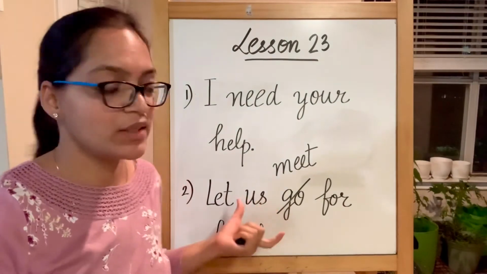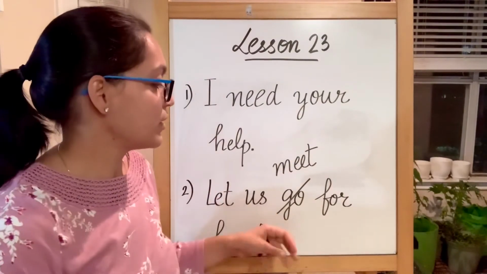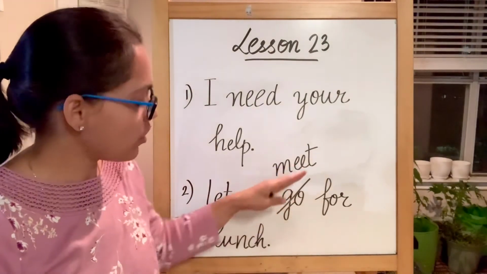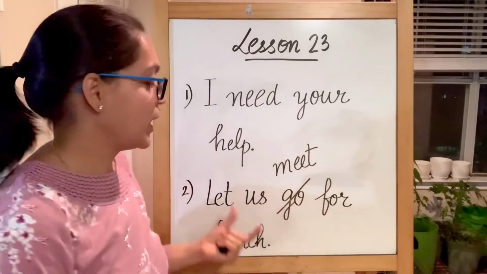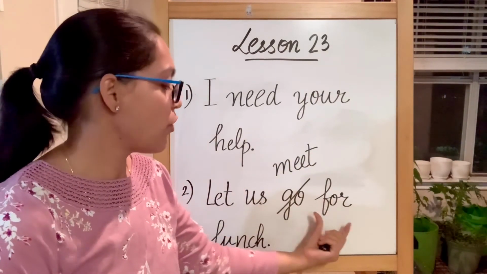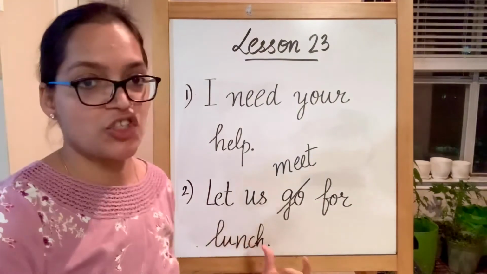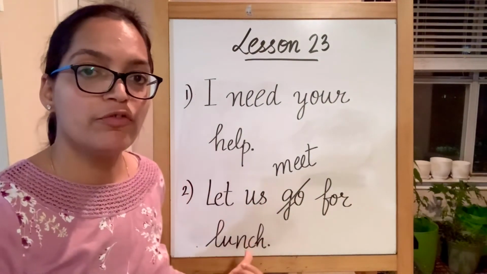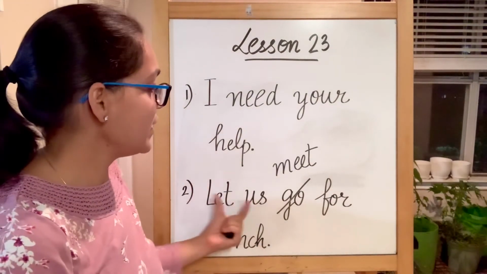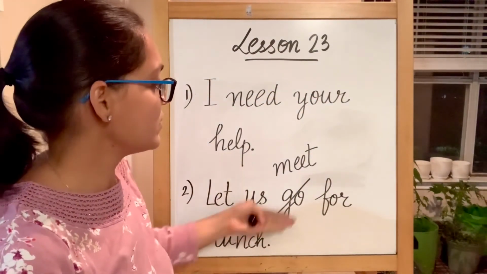Again, it is a statement. Let us. Now, I wrote go before, but that won't cover any double E word, so I crossed it out and wrote meet. Let us meet, M-E-E-T, meet, for lunch. There's an n sound. Make sure you don't forget the n, a slight n sound blending with ch. So there's going to be lunch. Let us meet for lunch. I need your help. Let us meet for lunch.